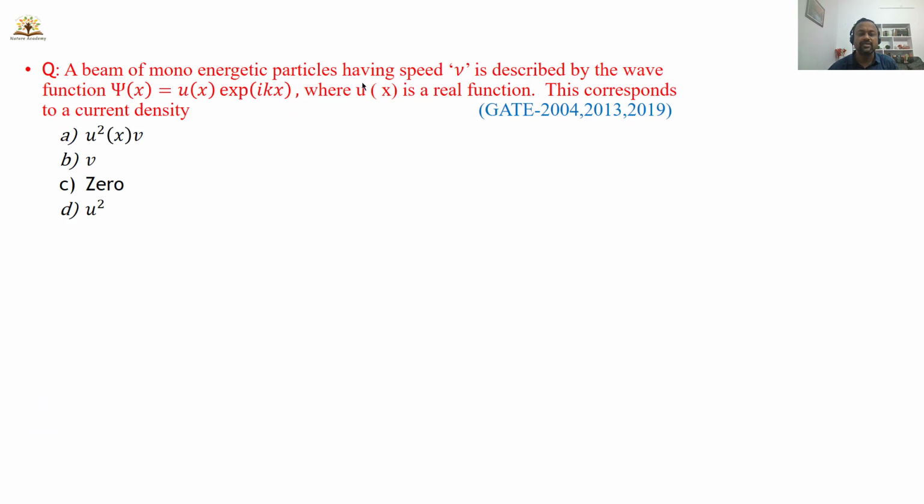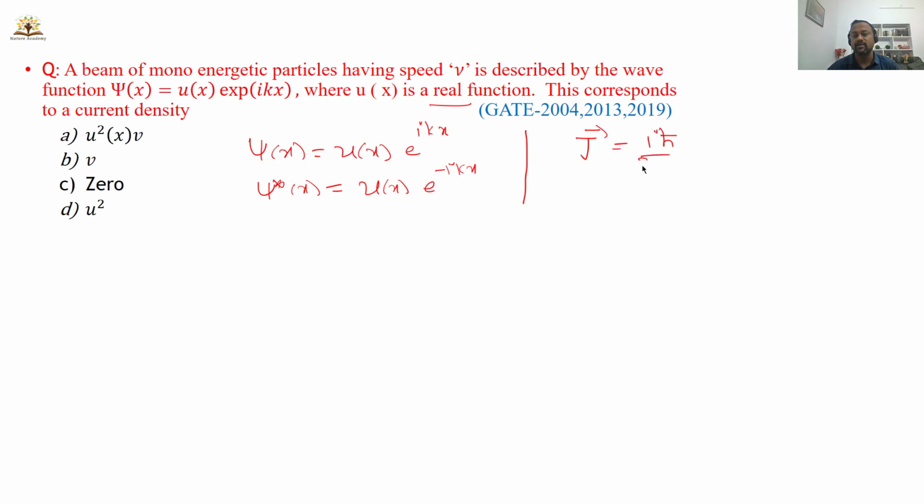A beam of monoenergetic particles having speed v is described by this wave function, where u of x is a real function. This corresponds to which current density? Let us try to solve quickly. Psi of x is u of x e power ikx. Then what is the complex conjugate psi star of x? u of x is a real function, so u star is also u, and this is e power minus ikx. You can use two formulas. For simplicity, I am writing this one: i h bar by 2m into psi del psi star minus psi star del psi.